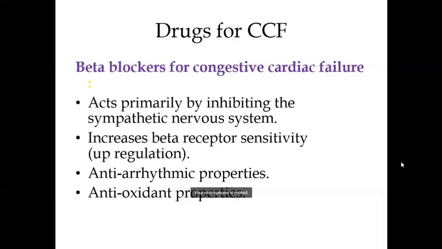So when the beta receptors remain blocked, there occurs upregulation of these receptors, increasing the sensitivity of the beta receptors to the circulating catecholamines. That is the reason why, if beta blockers are stopped suddenly, if the patient becomes non-compliant and suddenly stops taking beta blockers, there occurs rebound hypertension.